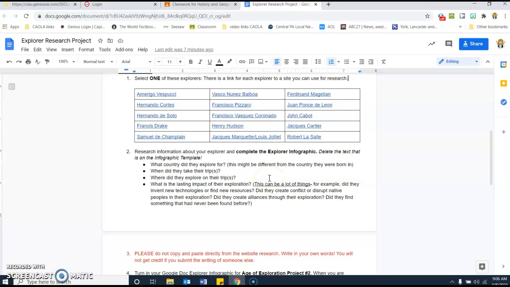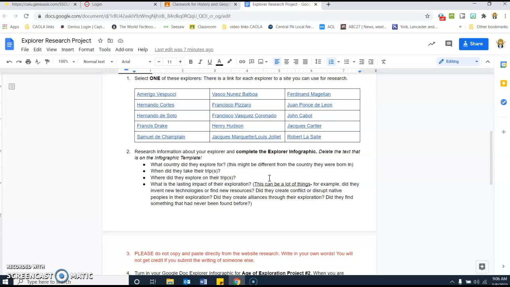What country did they explore for? Be careful with this one. It doesn't necessarily mean it's from where they are from. So you want to be careful to read that. When did they take their trip or trips? Some of them took multiple trips, so it might be a span of time. Where did they go? And again, could be more than one place.